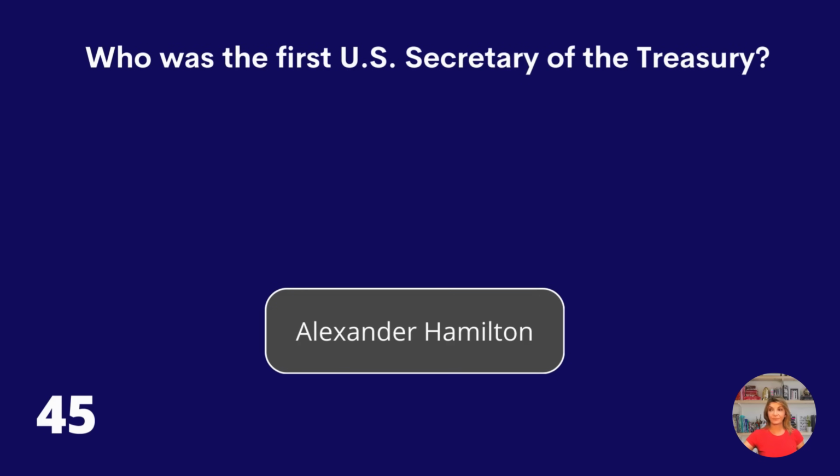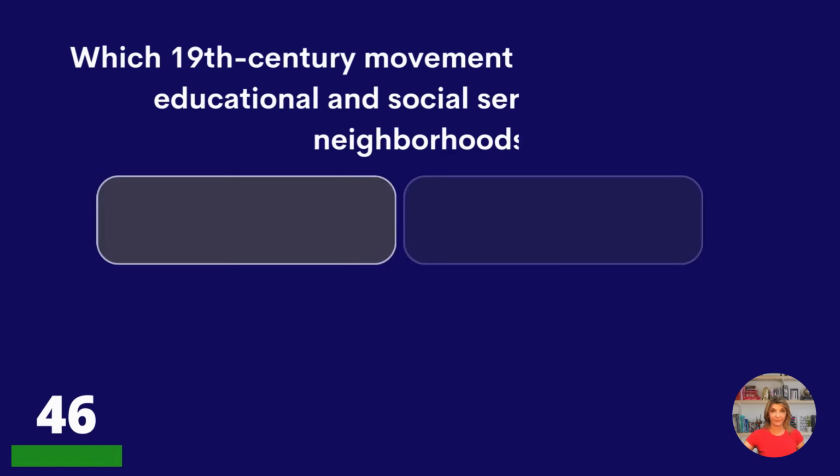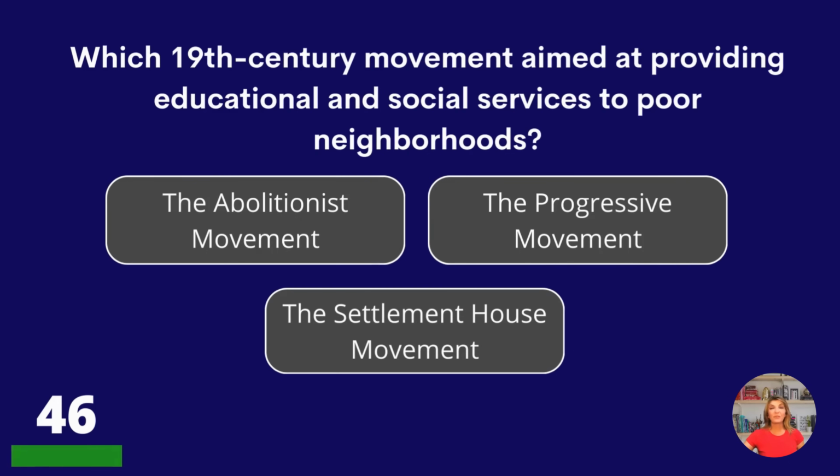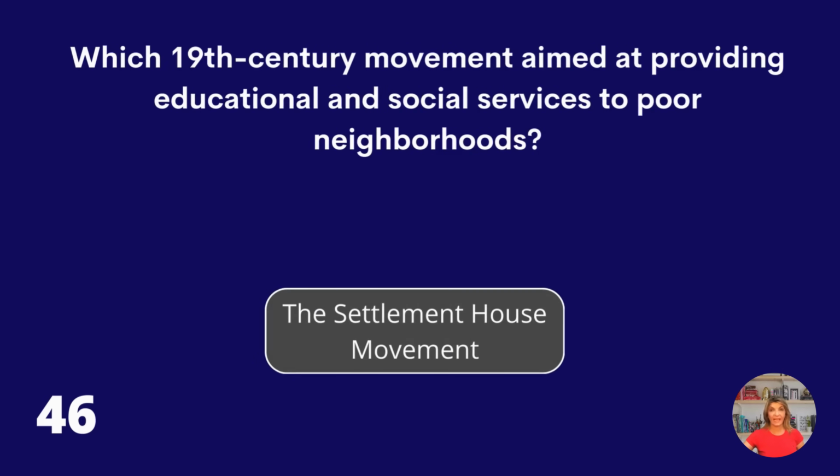Alexander Hamilton. Which 19th century movement aimed at providing educational and social services to poor neighborhoods? The abolitionist movement, the progressive movement, or the settlement house movement? The settlement house movement.